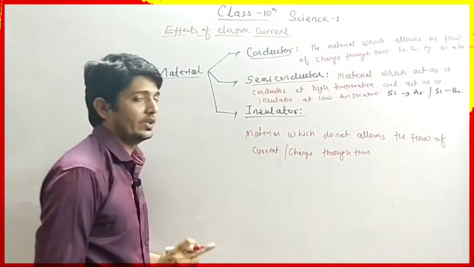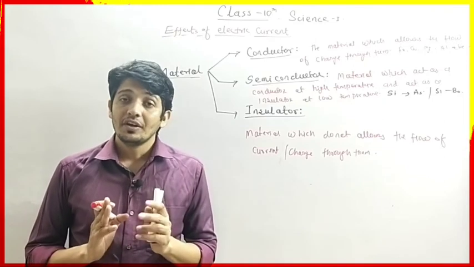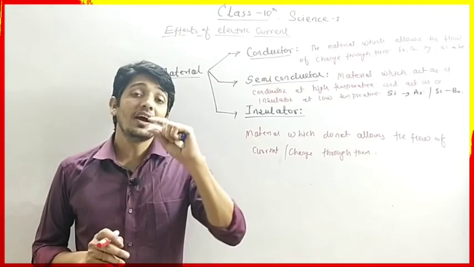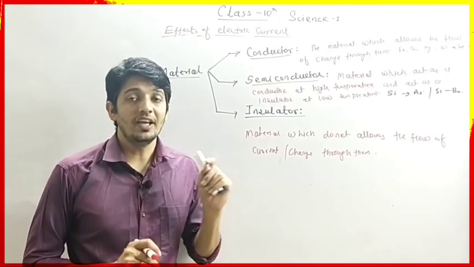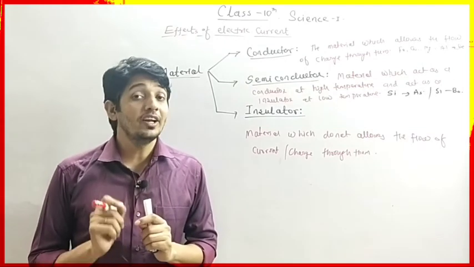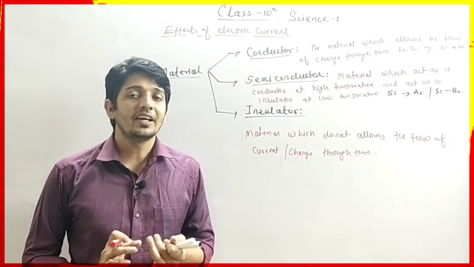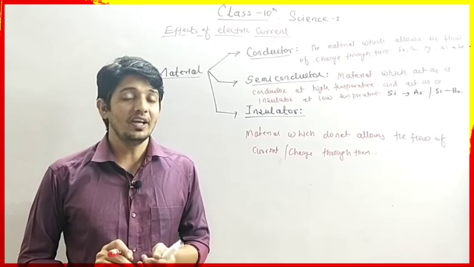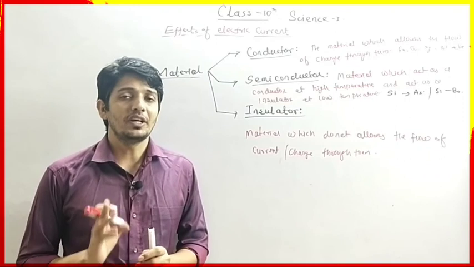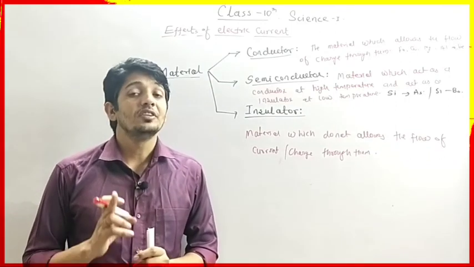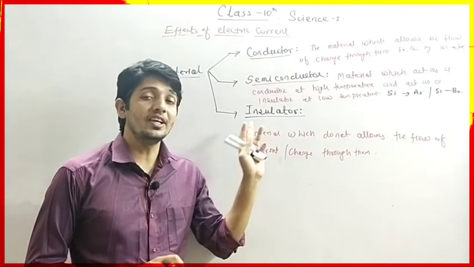As you know, the copper wire we are using in our home circuit is coated with a material. That material is nothing but an insulator, so that you won't get an electric shock. That's why these wires are coated with insulating material like rubber, plastic, etc. Polyvinyl chloride, PVC, is also used for the coating of the conductor, so that the person would not get any electric shock. Such materials are called insulators.